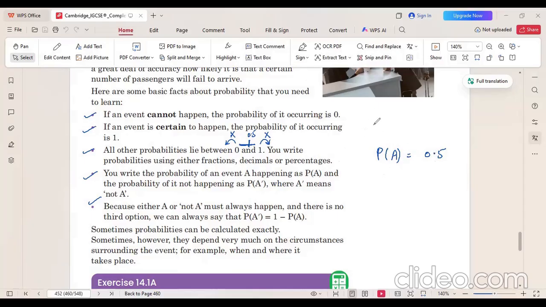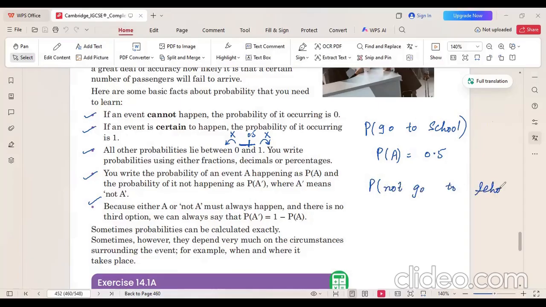For example, to make it very simple, if the probability of a child going to school tomorrow is 0.5, what is the probability that the student will not go to school?